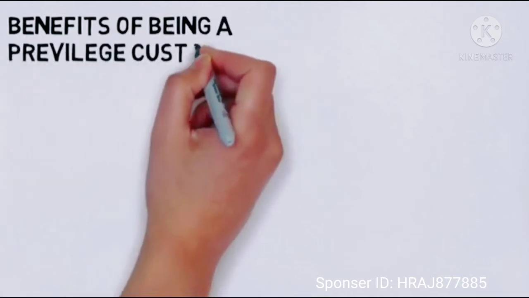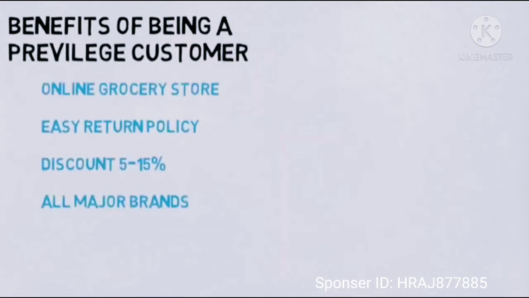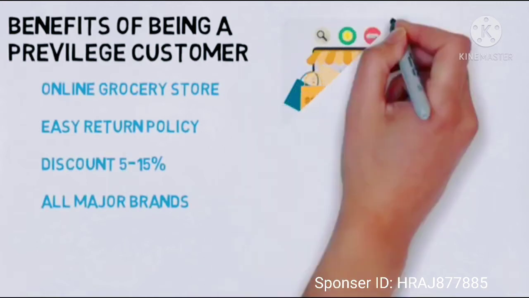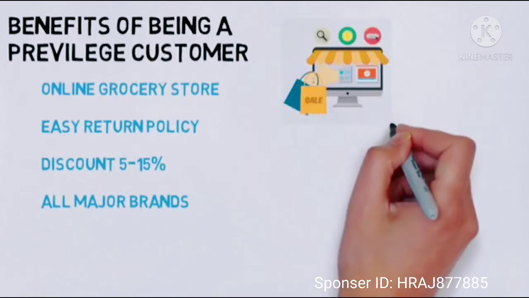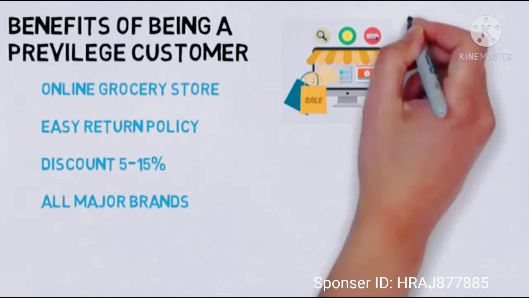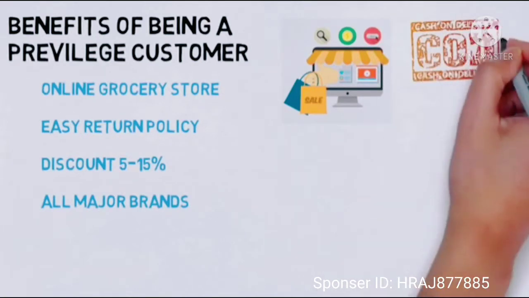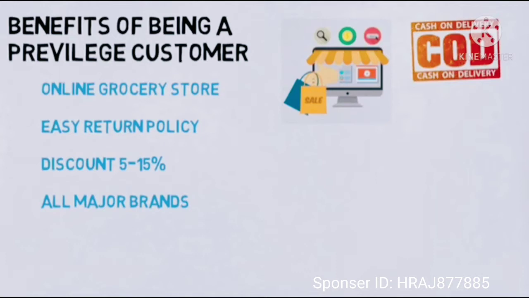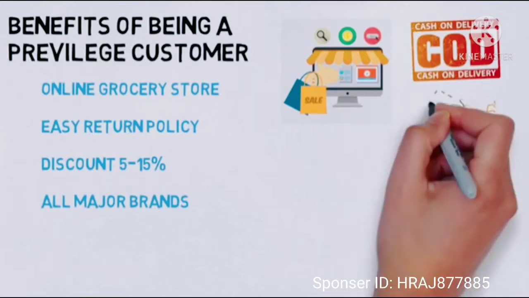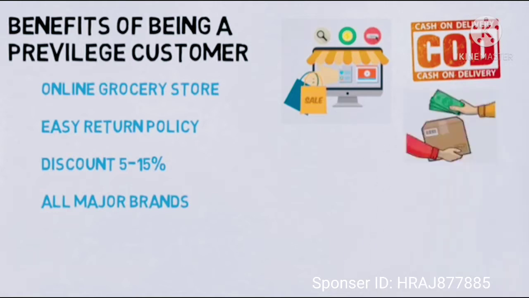One, online grocery store for purchasing all grocery and household items with 10 to 30% discount from MRP or market price. In the coming future, other categories like electronics, garments, and vegetables will also be available through HighReach. In HighReach, there is a cash on delivery facility. Either you can pay online or you can select the COD facility.